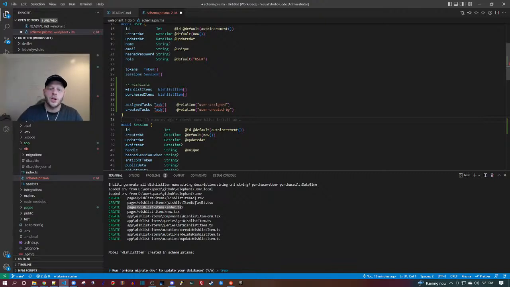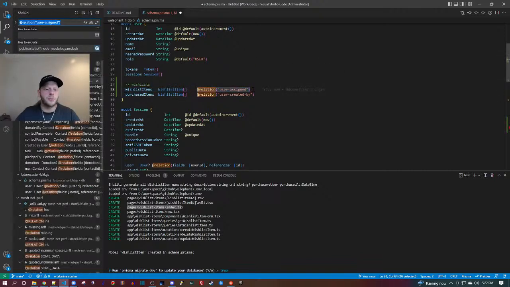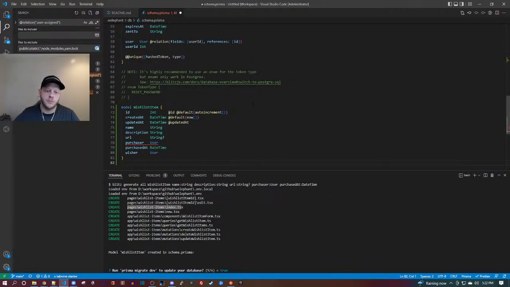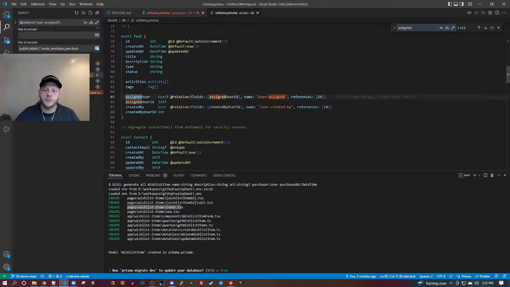Thanks for the follows. Okay, so in the same way, really we just need this relation annotation. So I'm going to put that there. And then that will disambiguate it. I think I need to put it on the other side too. Yeah. Right, so here's the other side. Here's the other side.